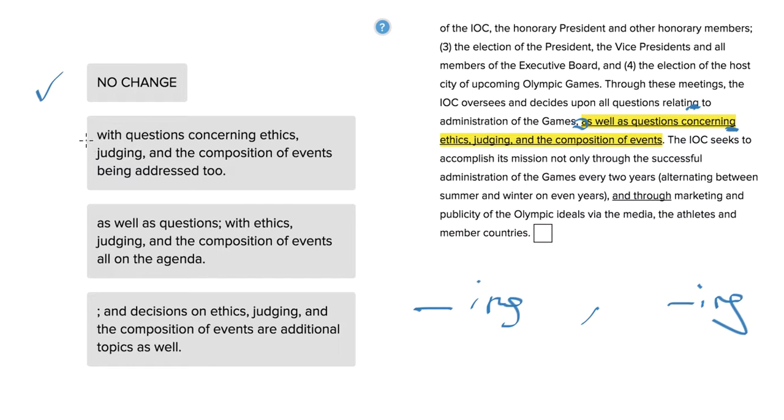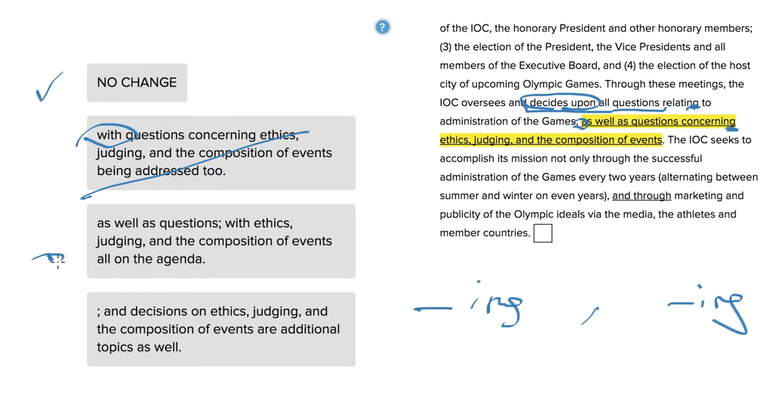With questions concerning, oh, the "with" is very strange. That's because a little bit earlier we say that the IOC is going to be deciding upon questions. You can't decide upon questions with questions. That wouldn't really be making a decision upon a question. You could reply to questions with questions, but we've got this decide upon verb here. So that doesn't really make sense, given what decide actually means.